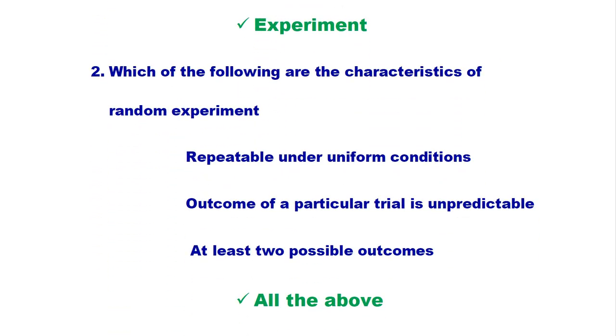Number 2. Which of the following are characteristics of a random experiment? Repeatable under uniform condition. Outcome of a particular trial is unpredictable. At least two possible outcomes. All the above. These three are the characteristics of a random experiment. One is repeatable under similar conditions. Outcomes are unpredictable, and there are at least two outcomes.